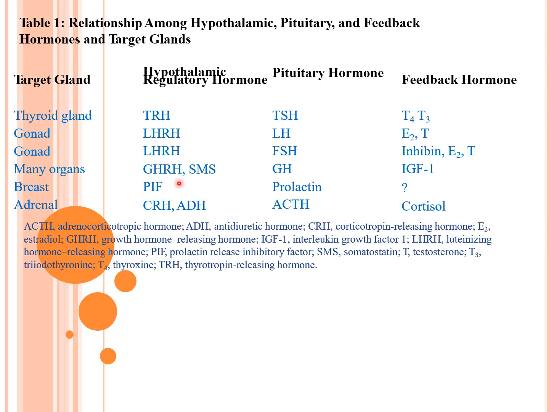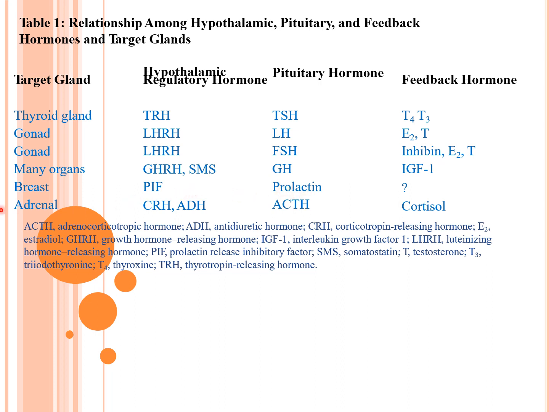For many organs, we have GHRH, growth hormone releasing hormone, and somatostatin, which we say is SMS. The pituitary hormone is growth hormone. Then the feedback hormone is IGF-1, insulin-like growth factor 1. For the breast, we have PRF, prolactin releasing factor, and PIF, prolactin inhibitory factor, and the pituitary hormone is prolactin.